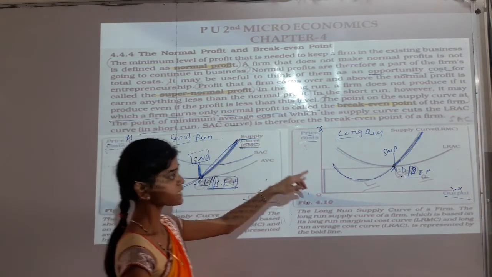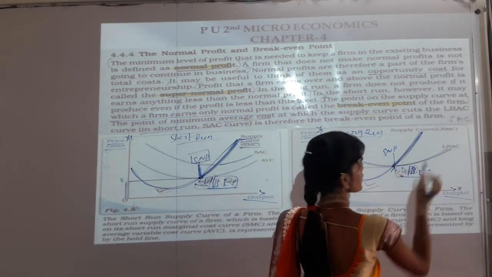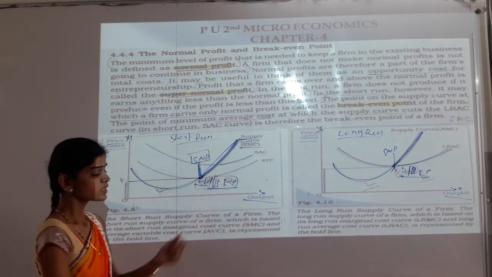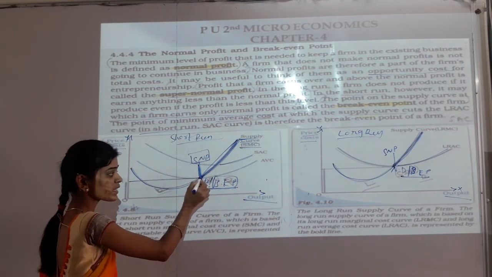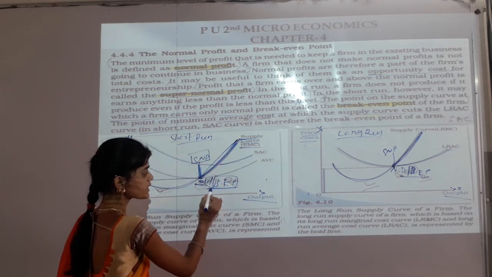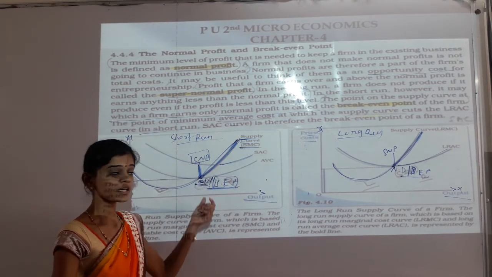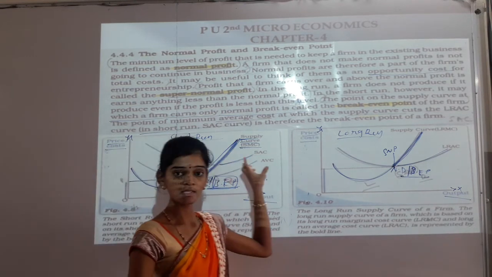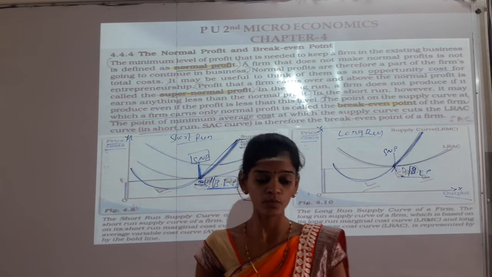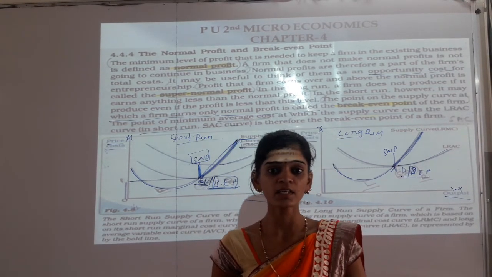So next in the case of LRAC is the supernormal profit ಆಗುತ್ತೆ. So next ನಿಮಗೆ ಮತ್ತೆ break even point ಬರುತ್ತೆ. So where the supply curve earns normal profit, that is the break even point in the short run supply curve and the long run supply curve. So in the next class we will discuss the shutdown point of the supply curve.